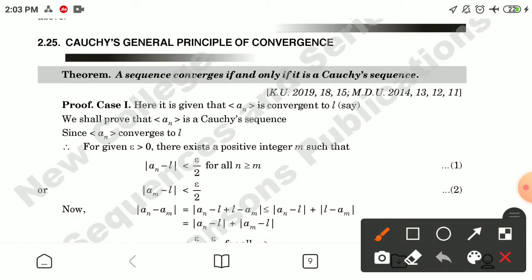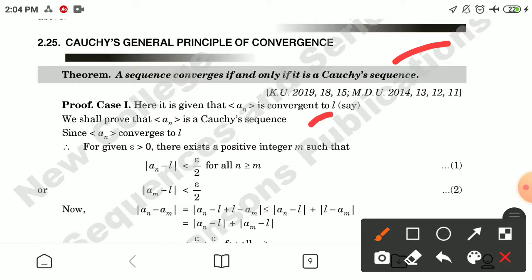Now the next result is Cauchy's general principle of convergence. A sequence converges if and only if it is a Cauchy sequence. This is the general principle given by Cauchy. Case first: here it is given that a_n is convergent to L. We shall prove that a_n is a Cauchy sequence.